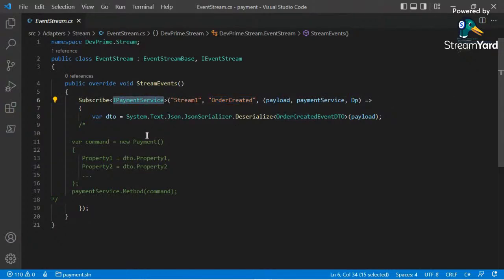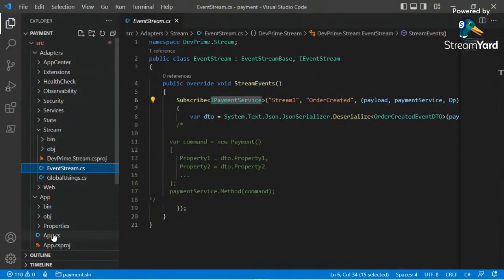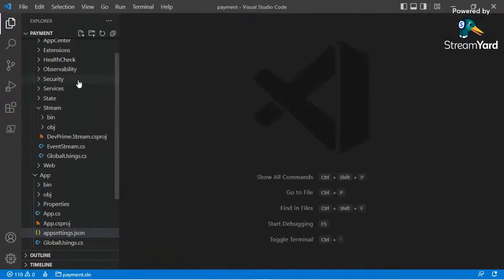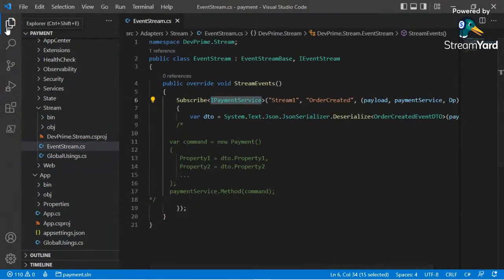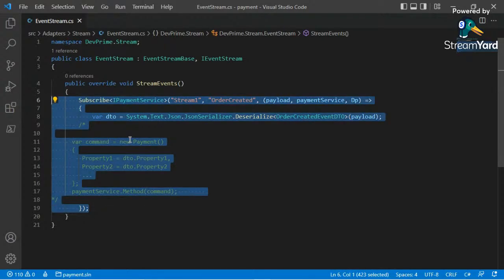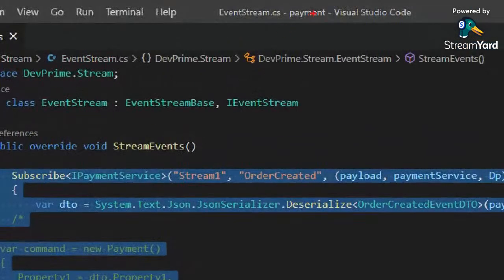It's very important to notice that no matter which queue we're subscribing to, if you are subscribing to many different queues here, you can just come here and say, for example, billing events or promotion events, and so on. You can have many different queues here, no matter from where the events come. The important part is that when one of these events is an order created, this is the entry point for this event at this microservice.